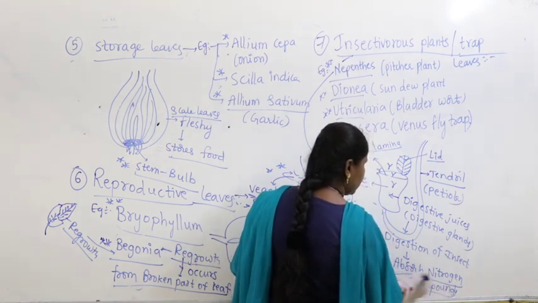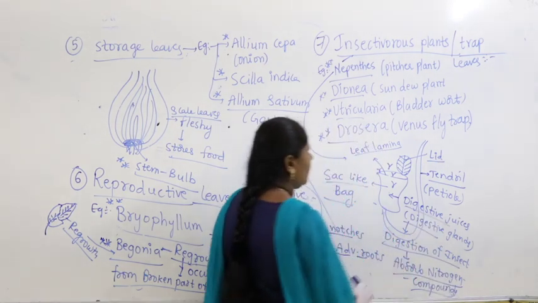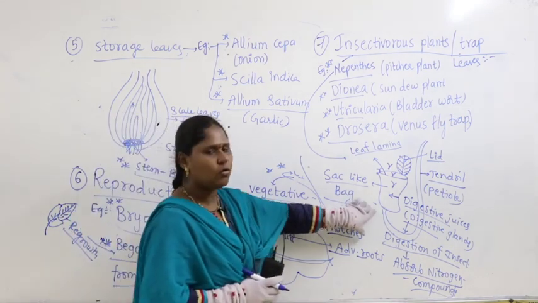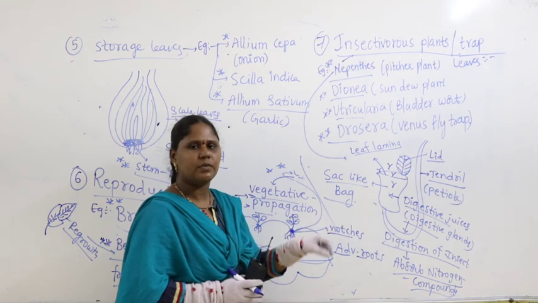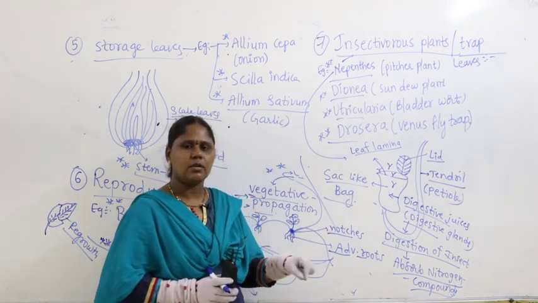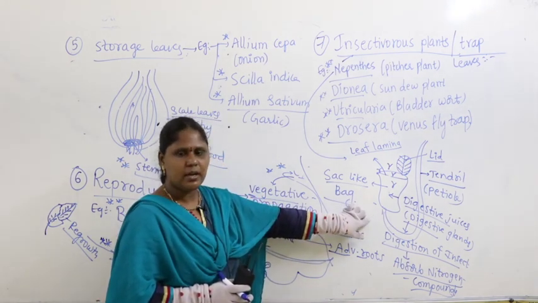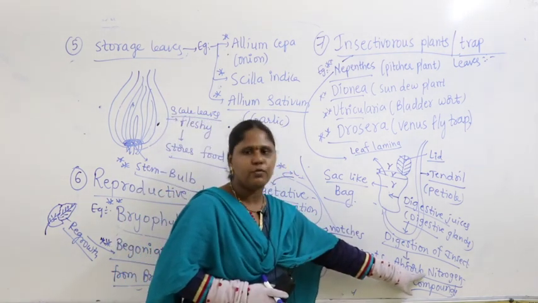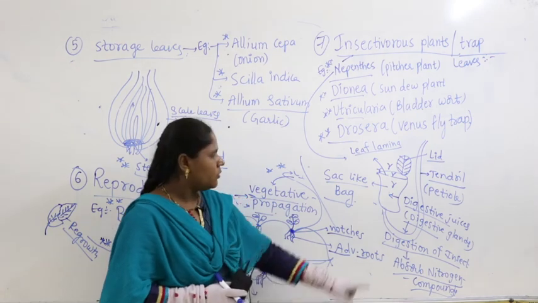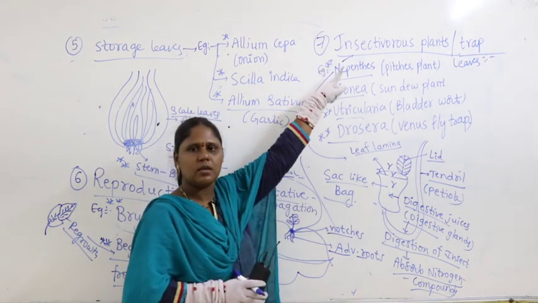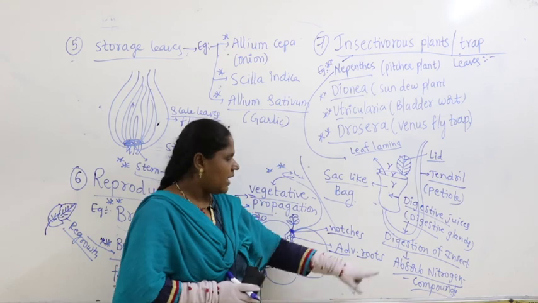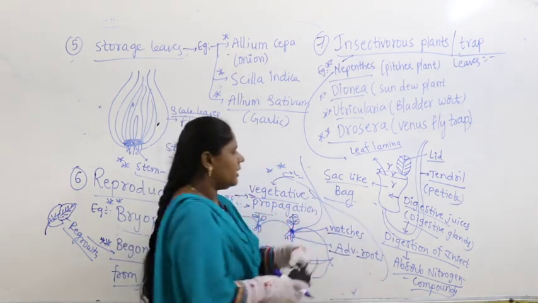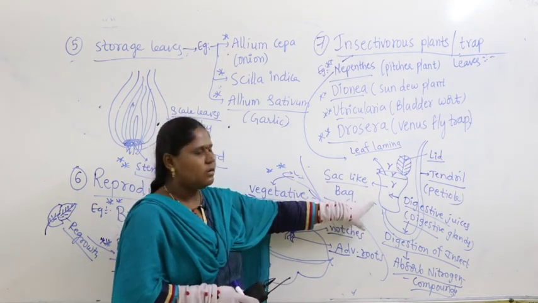So here you can understand very clearly. That means where will these insectivorous plants grow? They grow in nitrogen deficient soils. Nitrogen deficient soils means the soil which lacks nitrogen. Nitrogen is the most important compound for plant growth and metabolism. So when these insectivorous plants grow in the soil, as they lack nitrogen, structurally they get modified to trap the insects.